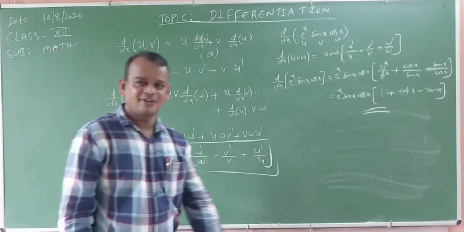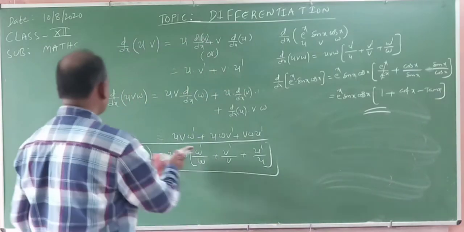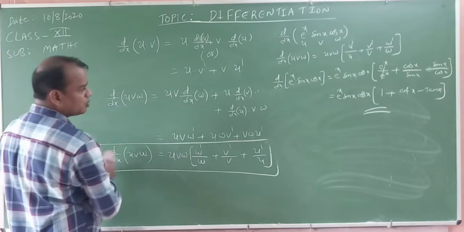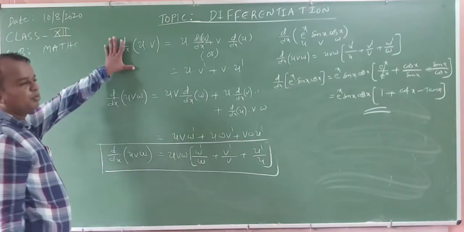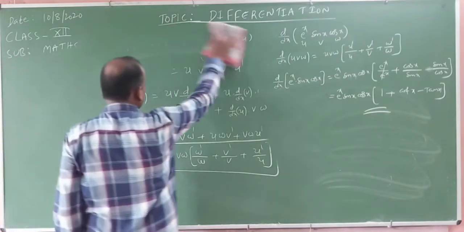Okay, very simple. Now we will go to some more problems. This is the derivative of u v w. Next one is the quotient rule. What is the quotient rule? You know very well. Product rule, product of 2 functions, product of 3 functions, we remember these formulas. Now what is the quotient rule?